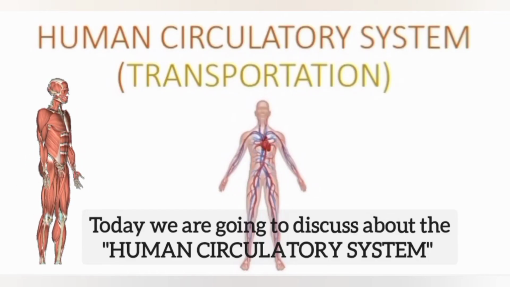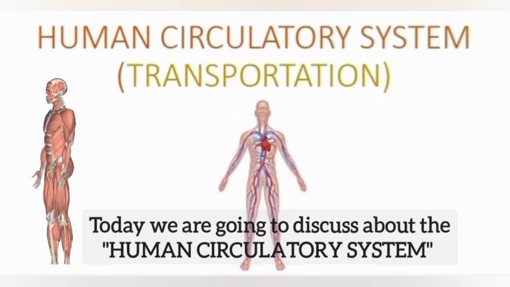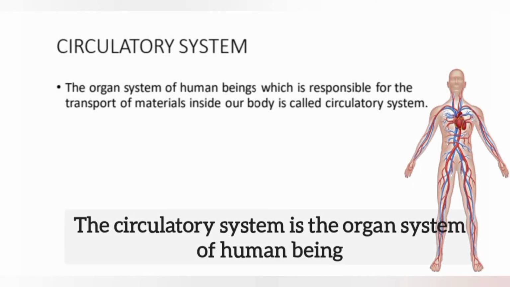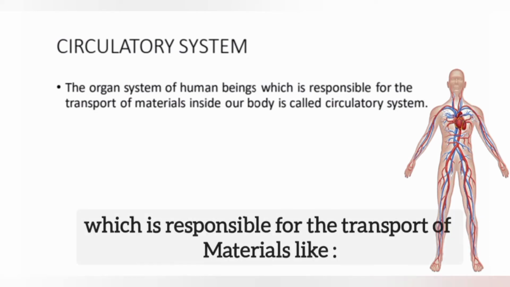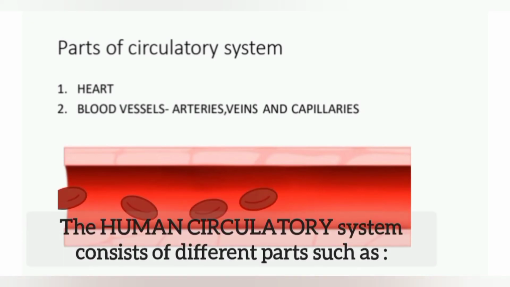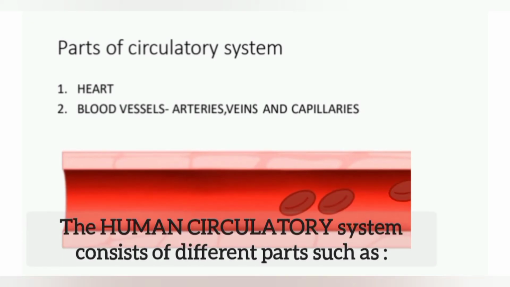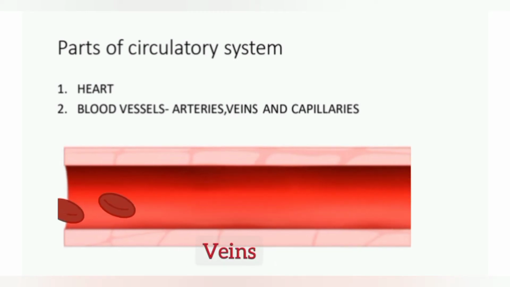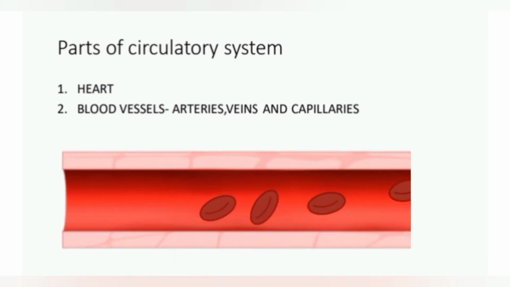Today we are going to discuss the human circulatory system. The circulatory system is the organ system of the human being which is responsible for the transport of materials like oxygen, carbon dioxide, food, etc. inside our body. The human circulatory system consists of different parts such as the heart, arteries, veins, capillaries and blood.